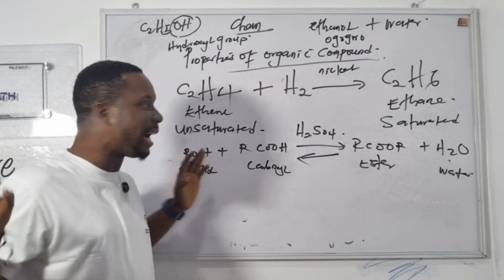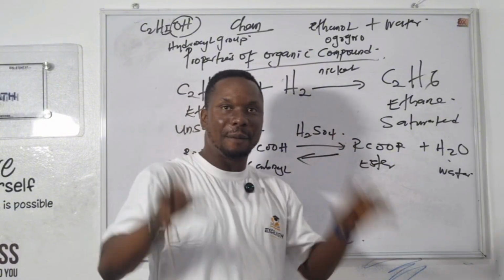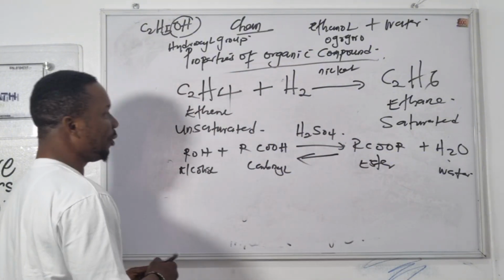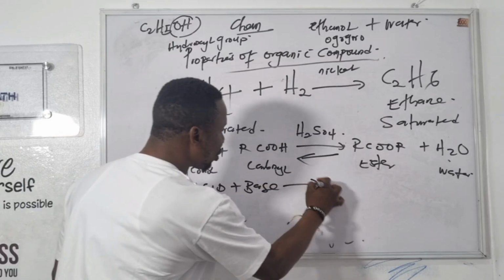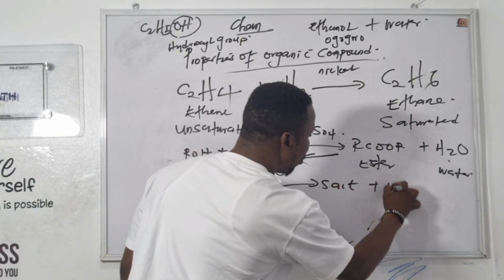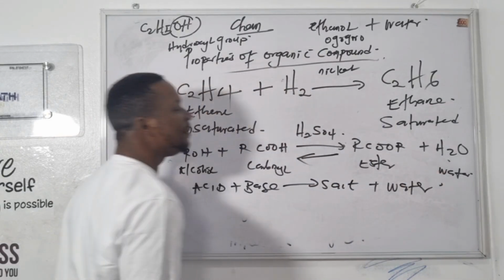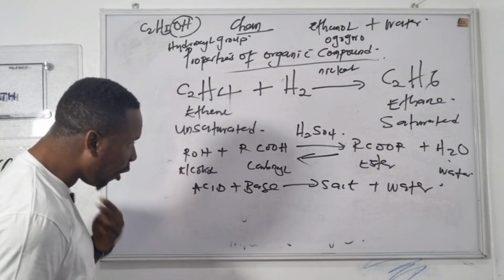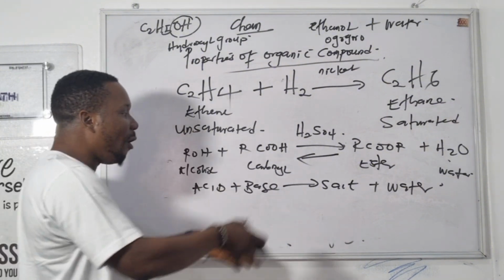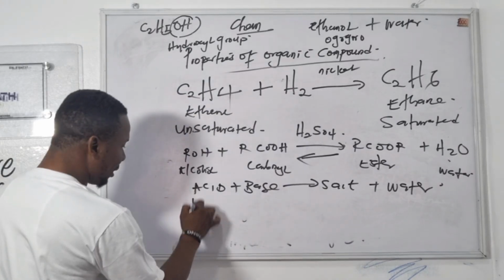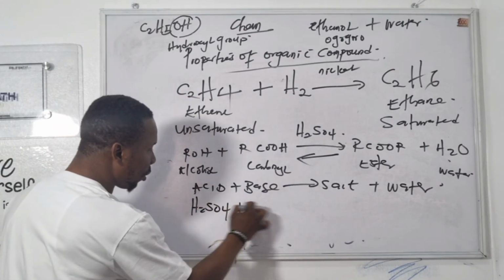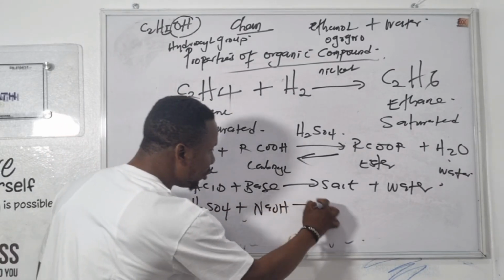Look at another reaction. This reaction is an inorganic reaction, which everybody is familiar with, and it is called neutralization reaction. Acid comes here, base comes here. You get salt plus water. This reaction is very fast because the compounds involved in the reaction are inorganic compounds. If you look at H2SO4 plus sodium hydroxide, what do you get?